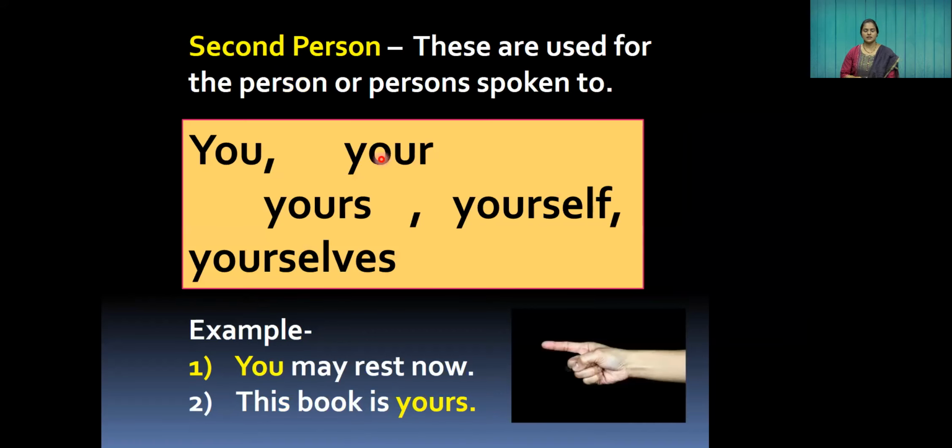Next, second person pronouns. These are used for the person or persons spoken to. Means the next person you are talking with, then you will use the words you, your, yours, yourself, yourselves. These are called second person. Example: you must rest now. This book is yours. In these cases, when you're talking to another person, the word you is used.